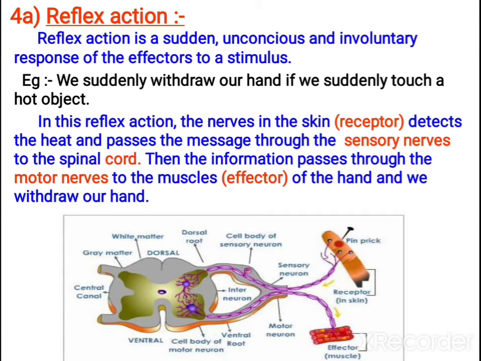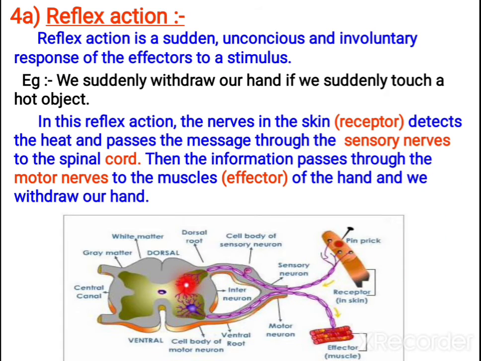In this action, what are involved? There is the skin. It can be any receptor. Here skin is given in this diagram. The receptors we already studied, 5 receptors are there. The receptor detects whatever stimulus is there. Let us take the example: the skin is the receptor, it detects the heat and passes the message through sensory nerves.